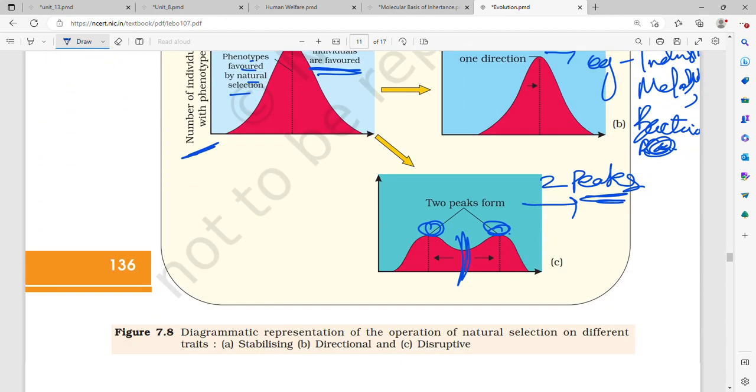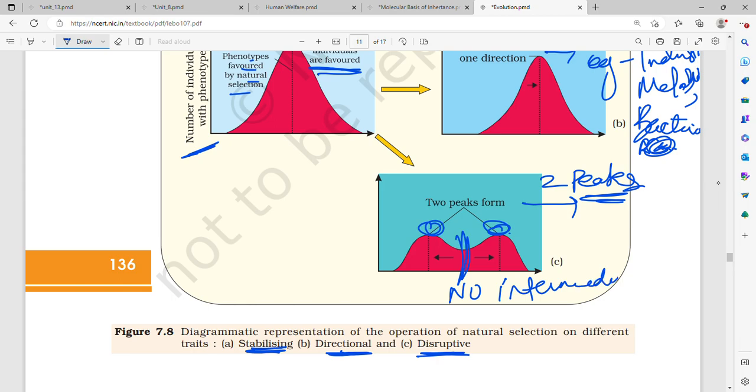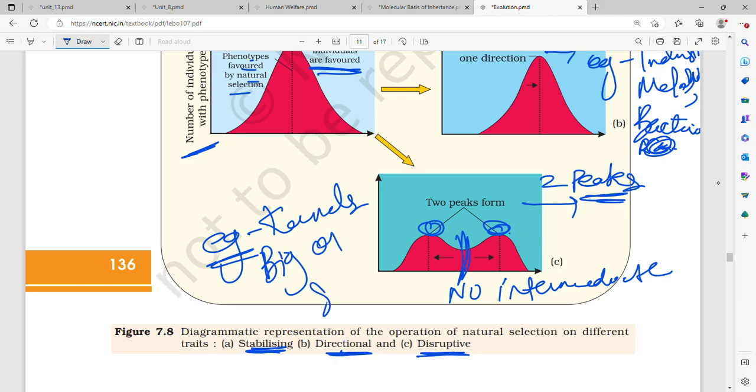Whereas in the third one, the first one was stabilizing or balancing natural selection, the second one was directional, the third one is disruptive. There is no intermediate variant. What is the example of this? That is corn, the kernels, either it will be very big or large, or it will be very small. No intermediate, no medium size.